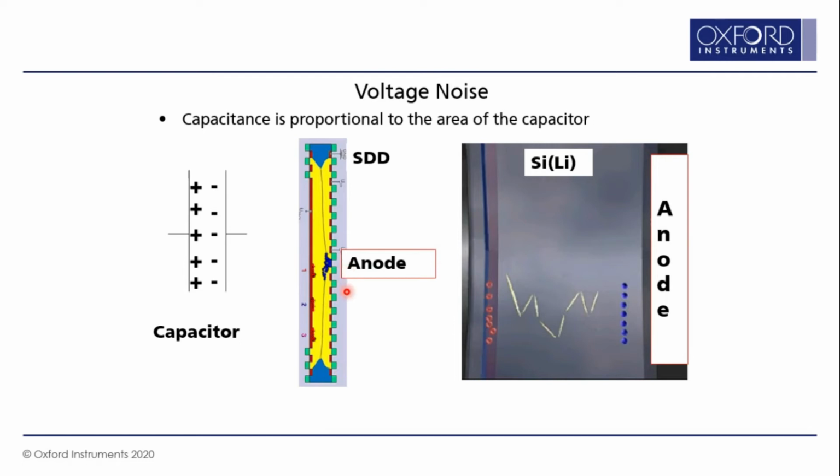Okay, that's one difference. The second difference is that since there is lithium induced into the silicon, lithium can be drifted out at much higher temperature. So this crystal was cooled using liquid nitrogen, to liquid nitrogen temperature. However, since there is no lithium in the SDD sensor, there is no need to cool the SDD sensor to liquid nitrogen temperature. We just cool this SDD sensor to -40, -50 degrees, mainly to reduce the reverse current flowing between cathode and anode.